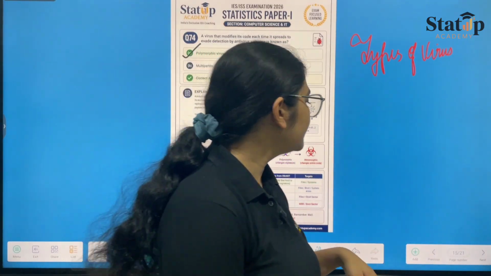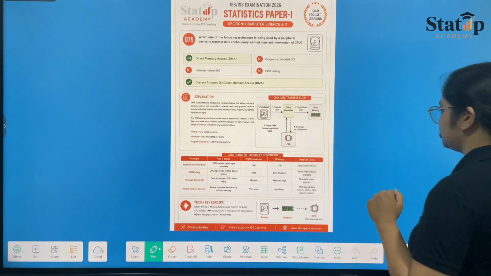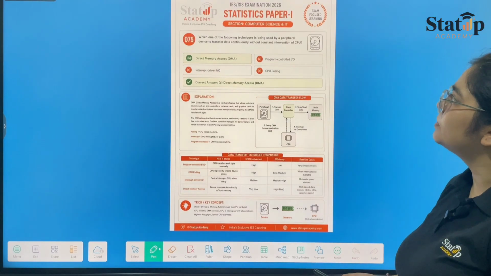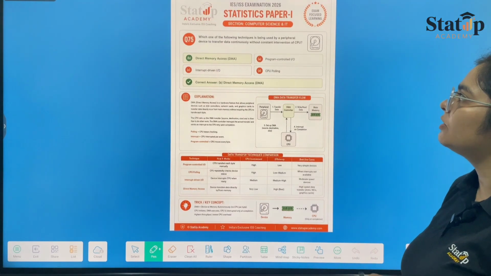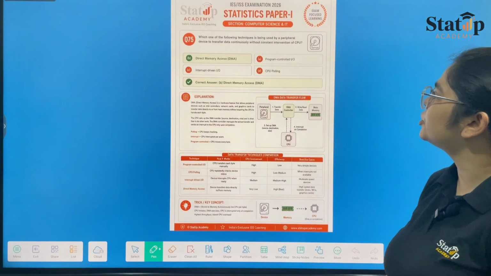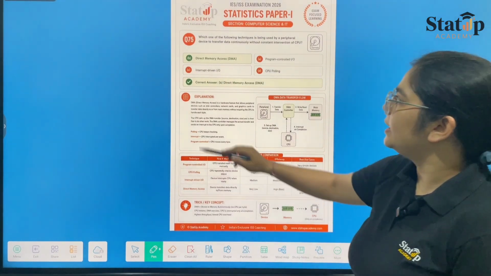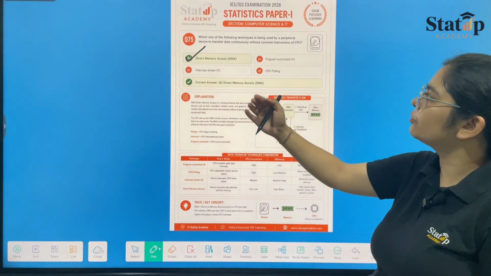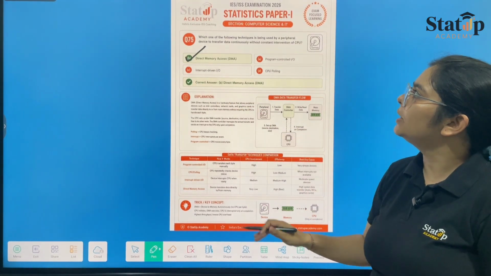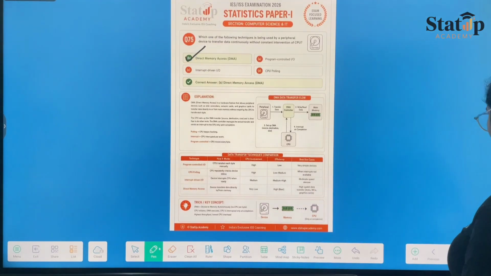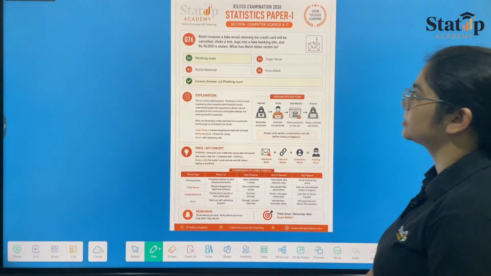Now moving towards our next question, which is question number 75. Which one of the following techniques is used by a peripheral device to transfer data continuously without constant intervention of the CPU? So it is direct memory access. When it is directly accessed towards the memory, then there would be no intervention of the CPU. So it is direct memory access.